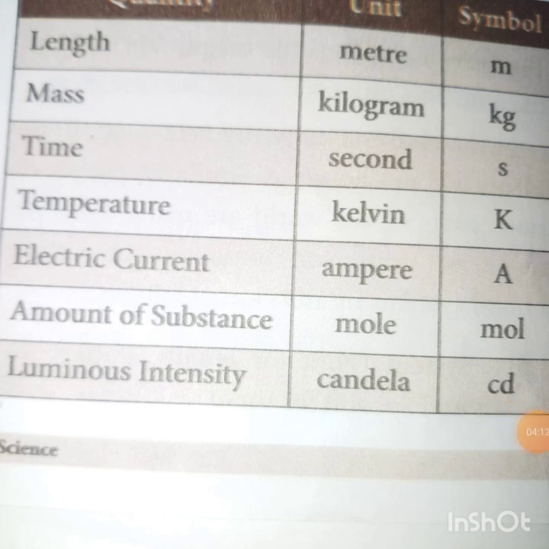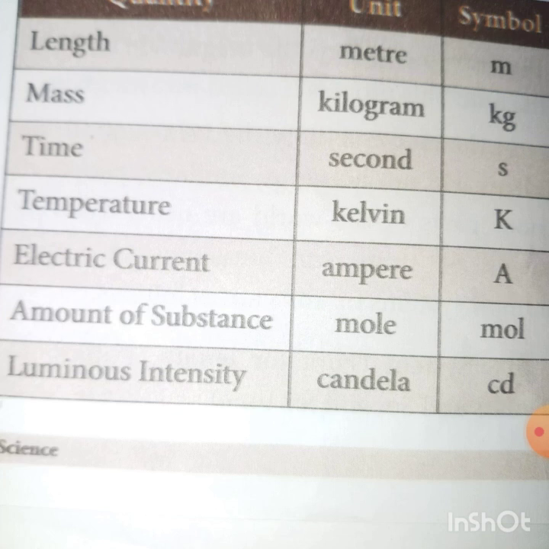Next we are going to see the base quantities, their units and their symbols. The 7 base quantities are: Length, the unit is meter, the symbol is small m. Mass, unit kilogram, symbol kg.